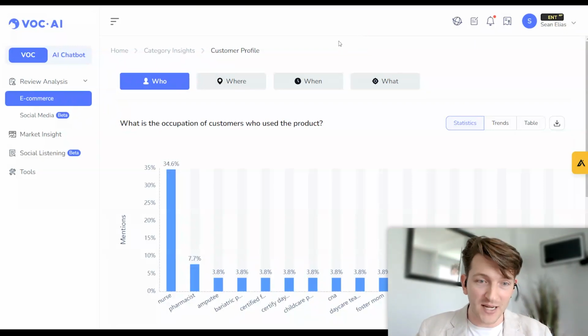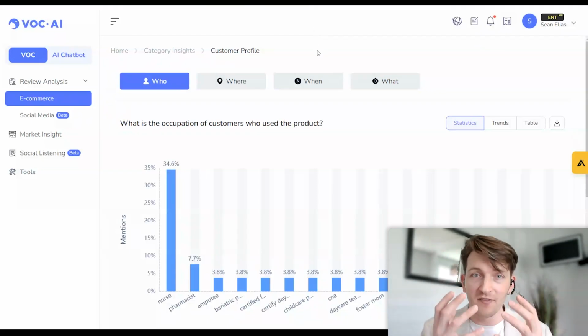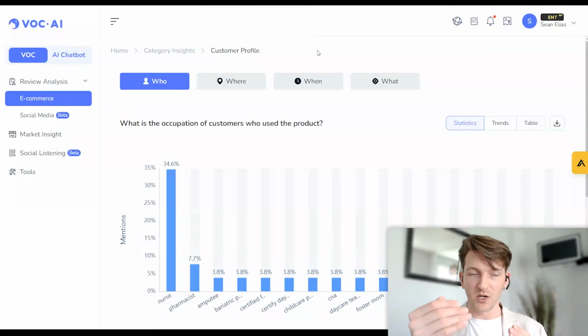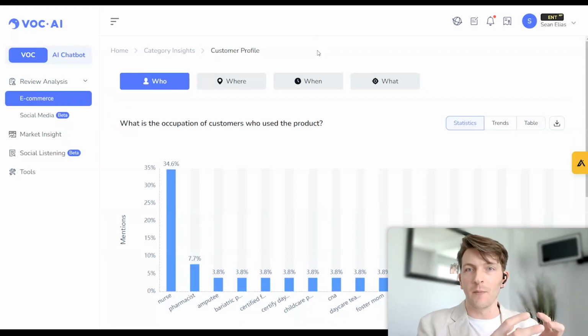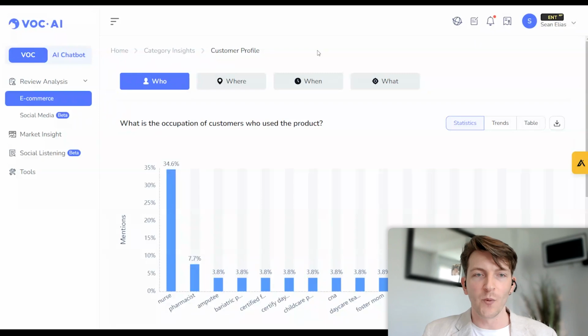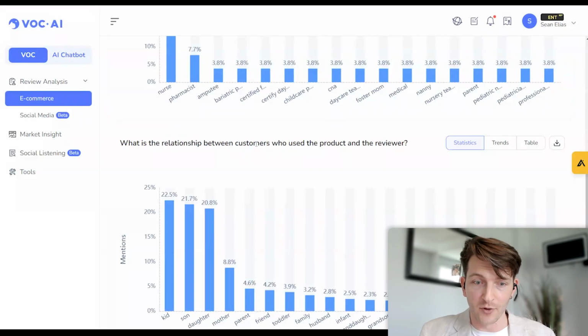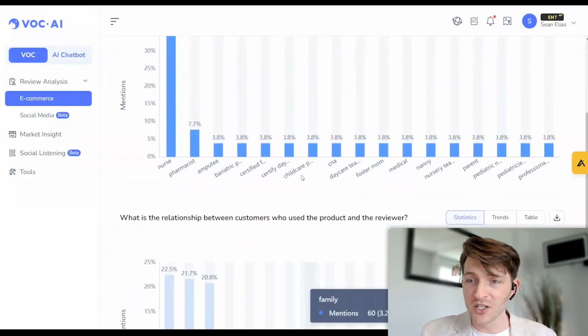But then based on the research, which we're going to uncover soon and already have uncovered, that people are using it for their face, if you want to be different in this marketplace, you want to actually claim that audience that are coming to buy it for skincare. You can differentiate yourself and target that audience instead. And instead of having lifestyle images and copy targeted towards parents and their babies, you can target it towards people interested in skincare. So we can see what is the occupation of the customer, what's the relationship between the customers who use the product and the reviewer. And then we can also identify trends here.